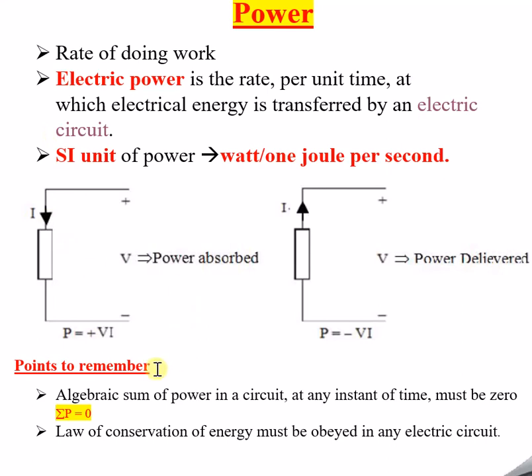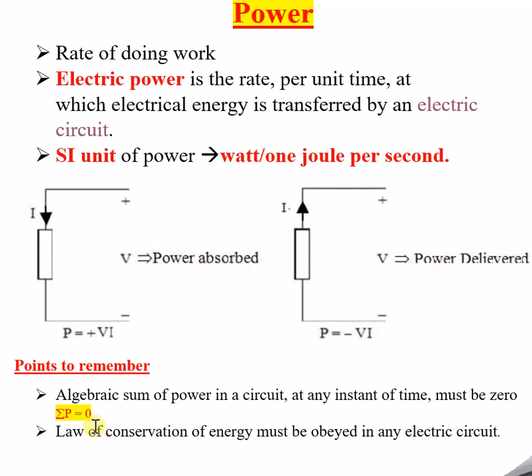So now this is the basic understanding about power in detail. Now we will quickly remember a few important conclusions about power, which are very helpful for your competitive examinations and for your understanding or analyzing purposes also. So what are those points? The algebraic sum of power in a circuit at any instant of time must be zero. That is, sigma P, the summation of power, the net sum of power must be equal to zero.